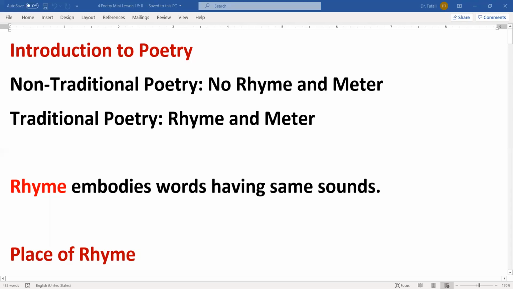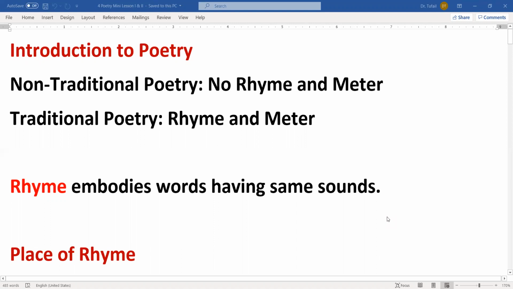In our previous class, we talked about what is poetry and what are the common meters we use in poetical composition. We also discussed the rhyme. And in this class, we talked that generally poetry are of two types.